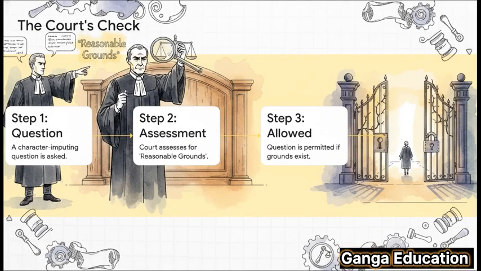It's like a 4-step process. Step 1, a lawyer asks a question that attacks the witness's character. Step 2, the judge steps in and assesses, does the lawyer have reasonable grounds? Step 3, if the grounds are there, okay, the question is allowed. But step 4, if there are no solid grounds, the question is shut down. The court literally acts as a gatekeeper.